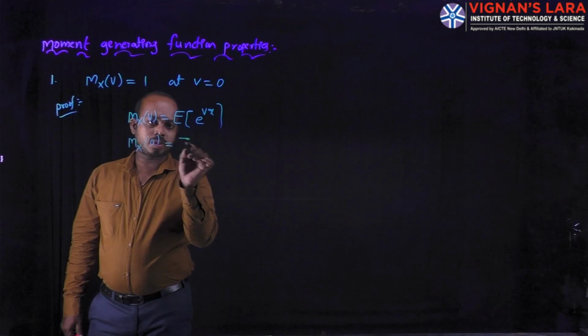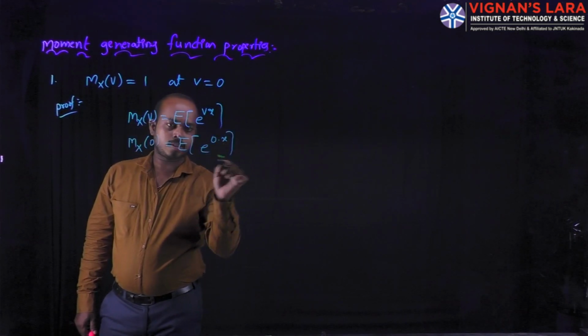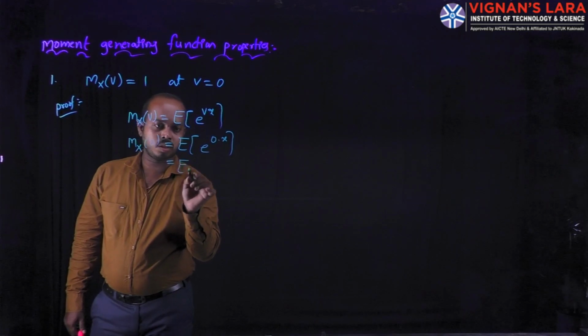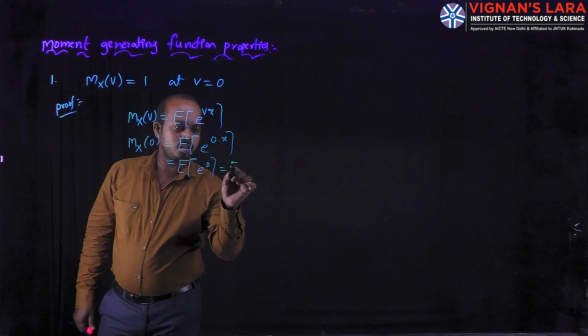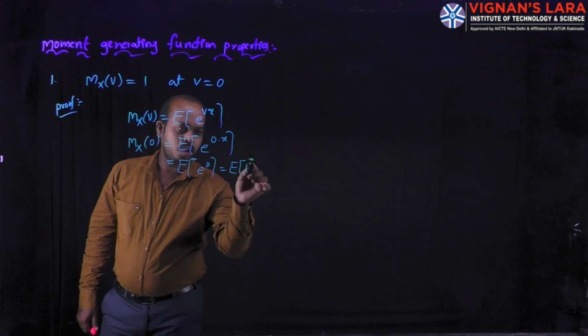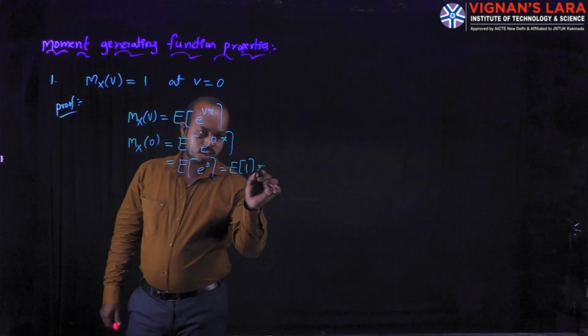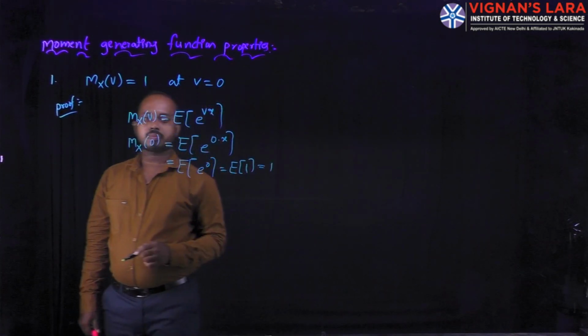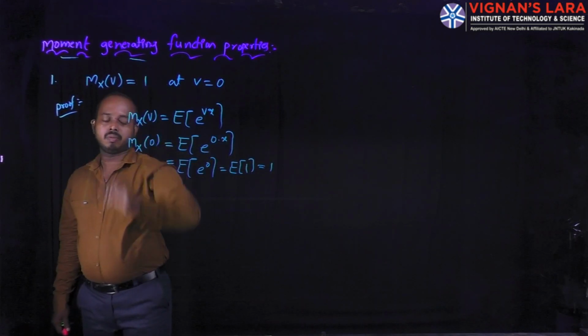Then you can represent it as the expectation of e power 0 into X, which we write as E of e power 0. That is equal to 1, since e power 0 is 1. The expectation of a constant is also a constant, which is why we can write 1. This is the first property of the moment generating function.